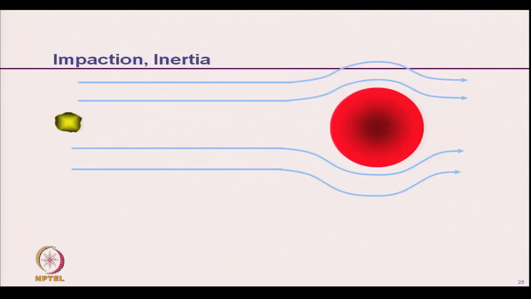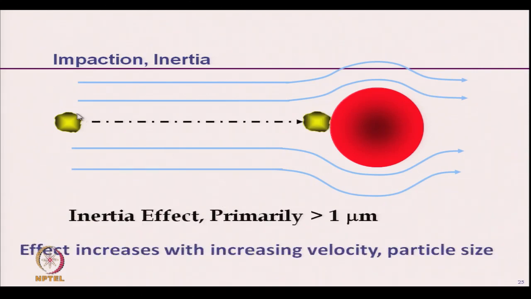Next is impaction, that is inertial impaction. The particle sizes are smaller than in sieving. Here the particle will directly strike the fiber, and because of the inertia effect, primarily for particle size more than 1 micron, the effect increases with increasing velocity and particle size.